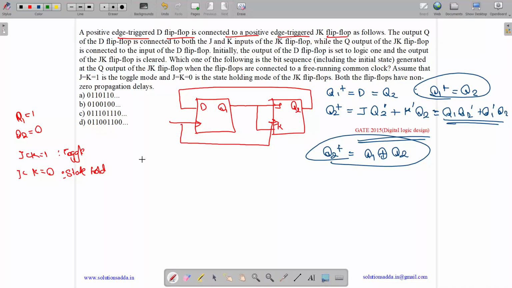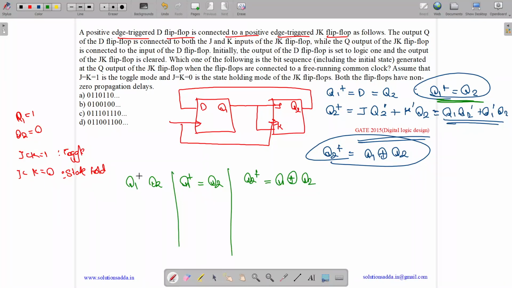Now let us draw the truth table. So we have Q1, Q2, Q1 plus whose value equals Q2, and Q2 plus whose value equals Q1 XOR Q2. Okay. So what is the initial value of Q1? Q1 is 1 initially, given. Q2 is 0 initially, given.